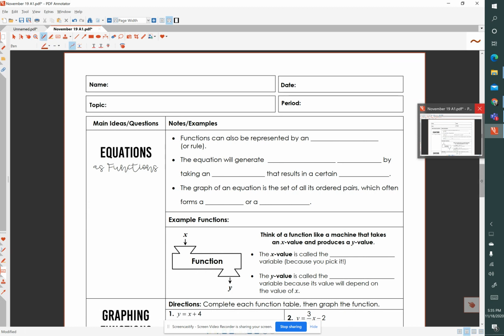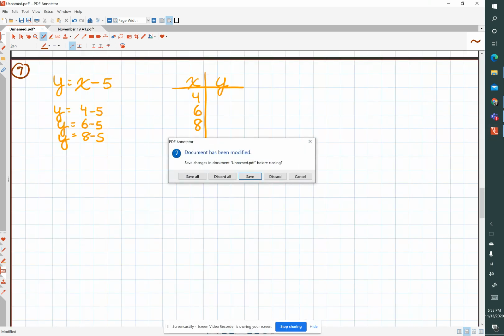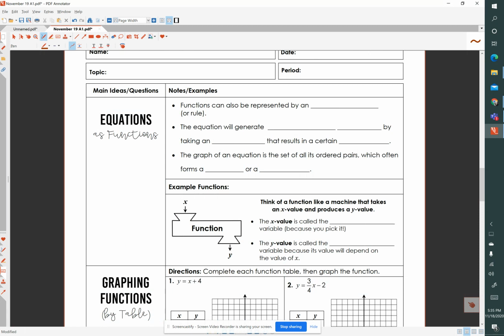For today, our topic is equations as functions. Okay, and let's start out with some guided notes.